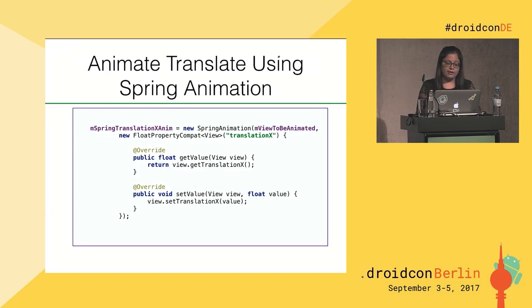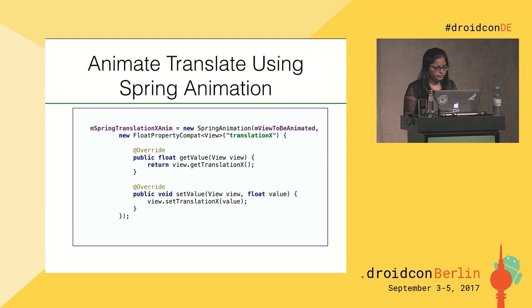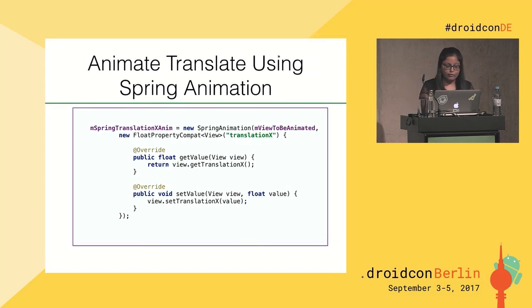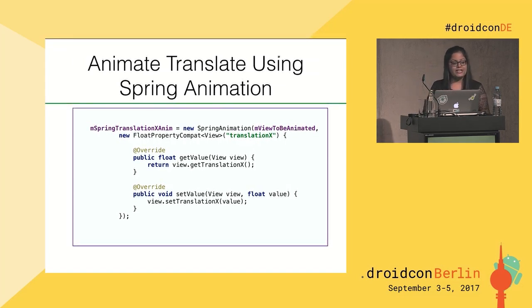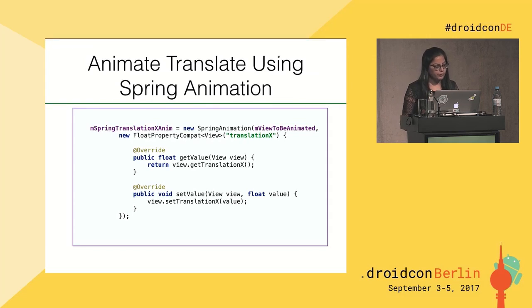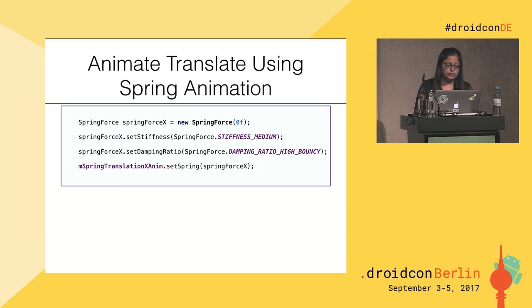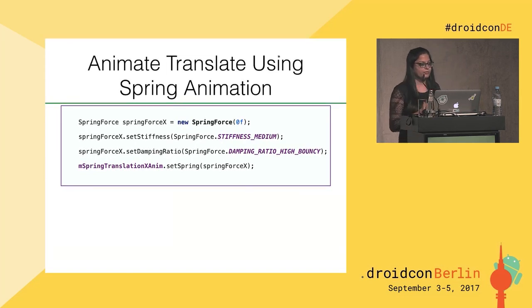So I'm using this spring animation constructor, where you can see I'm providing which view I want to animate and the property we want to animate. The property we want to animate is translation X, since we want to bounce the view left and right. After this, we also need to create a spring force, because we are not providing a built-in spring force, so it will expect a custom spring force.